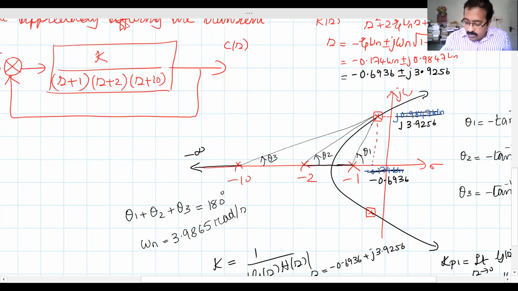The dominant pole minus 0.6936 plus j 3.9256 is on the root locus. Now when you add a pole, what happens? It will not be on the root locus plot. Why? Because the angle will be different from plus or minus 180 degrees. Right now it is plus 180 degrees. When you add a compensator pole at the origin, the angle will be different from 180 degrees.